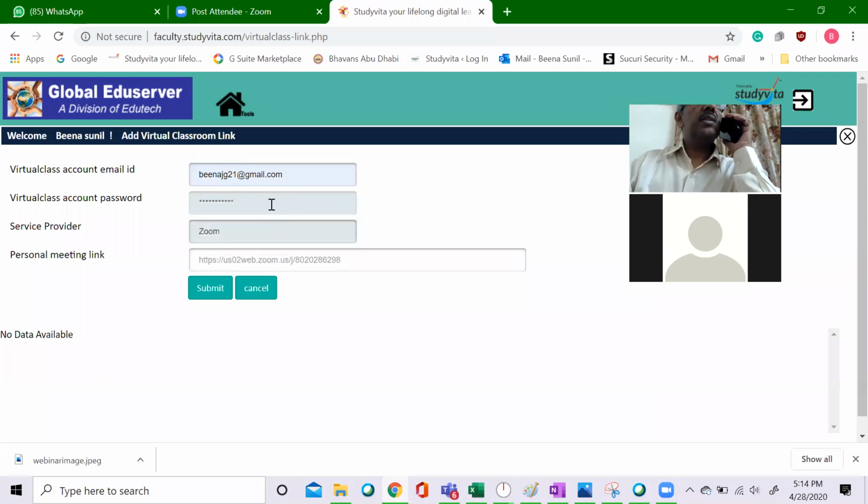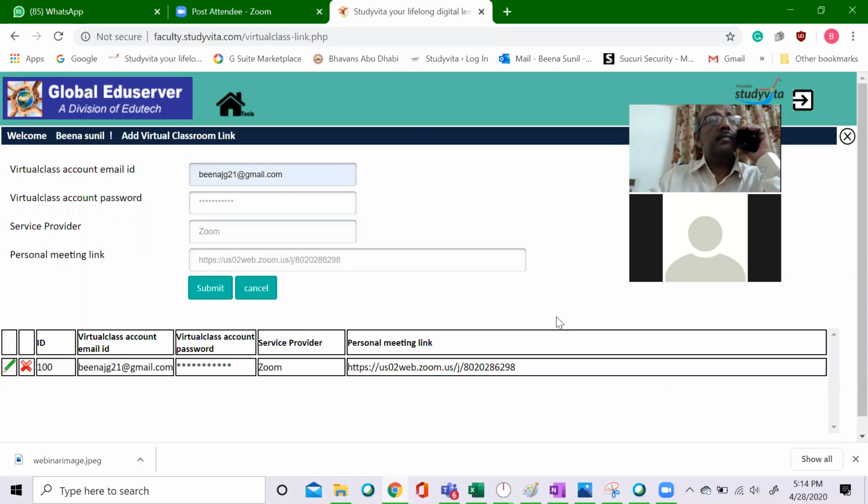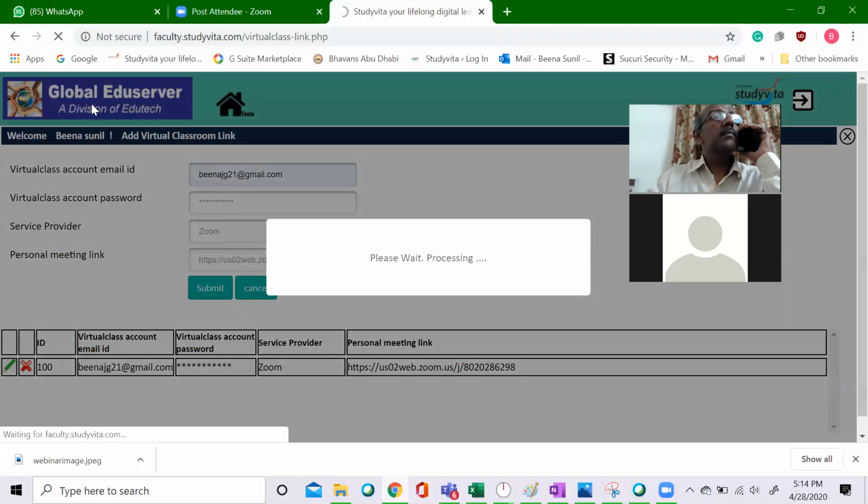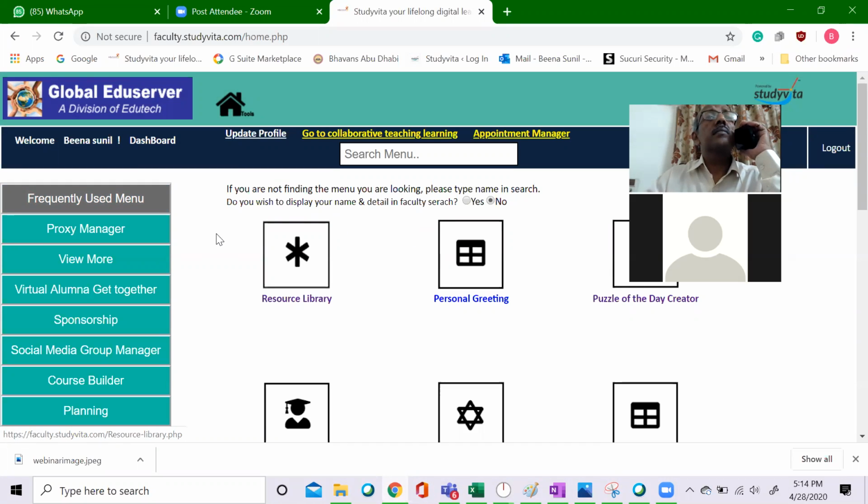This is only for that particular person's use, the username and the email. They don't have to share it with anyone else. So now that is inserted successfully. Now it will allow me to declare a webinar or virtual class, whichever it may be. The first time, without keeping the meeting link, it won't allow you to proceed.